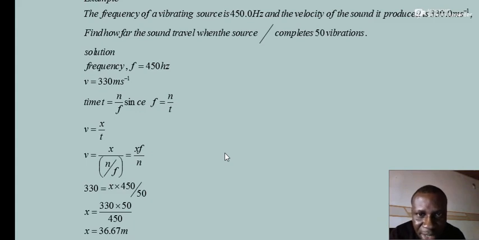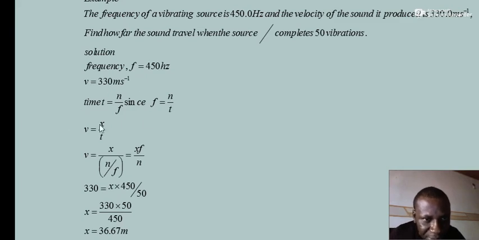450.0 Hz, and the velocity of the sound it produced is 330.0 meters per second. Find how far the sound travels when the source completes 50 vibrations. So we have frequency f equal to 450 Hz. The unit of frequency is the Hz, and then we have v equal to 330 meters per second. That's the speed of the wave.